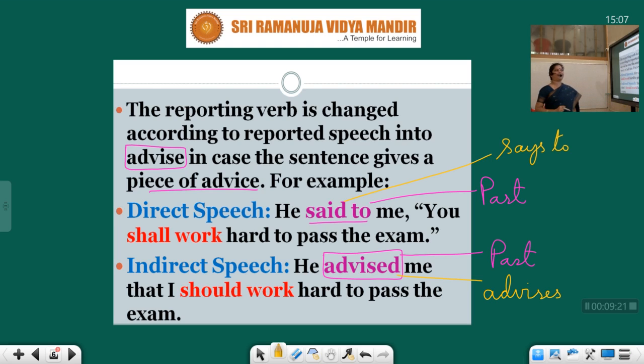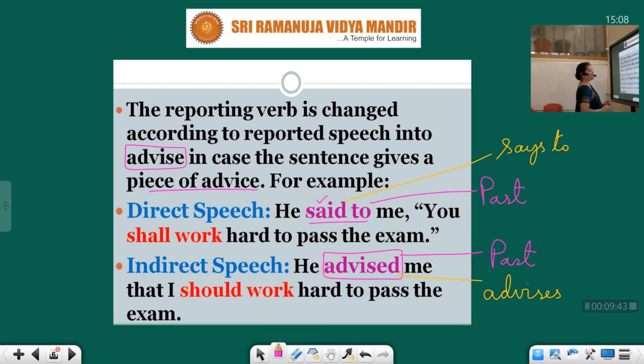It is going to become advises. He says to me, "You shall work hard to pass the exam." He advises me that I shall. If it is says, it will become shall. I shall work hard to pass the exam. But here you are given said.